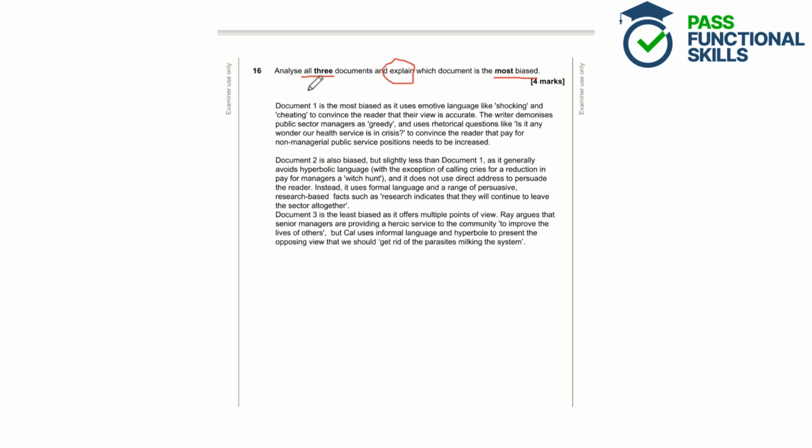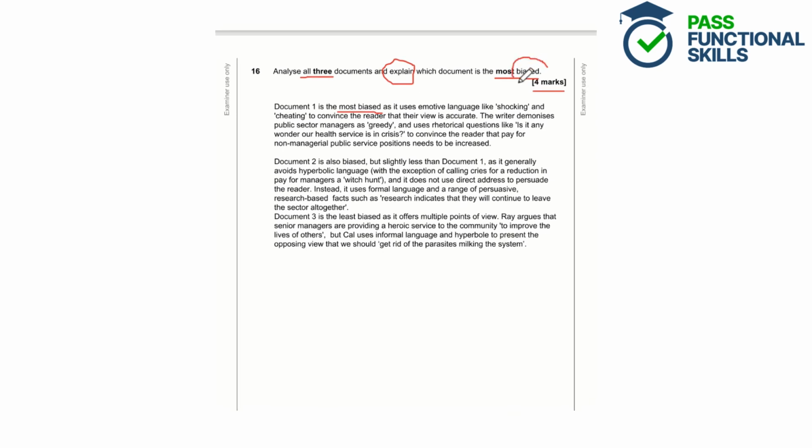So the student here has talked about document 1 and they've said that document 1 is the most biased. So you get 1 mark in the mark scheme just for simply identifying which document is the most biased, but we've got 4 marks to get here, so that's not enough. We need to explain why we know that, and we also need to tell the examiner why the other 2 documents aren't the most biased. So biased just means coming down on one side of the argument more heavily and often disregarding all other points of view.